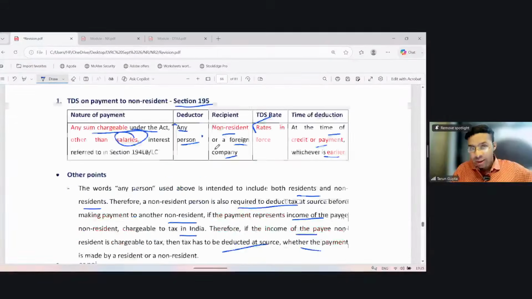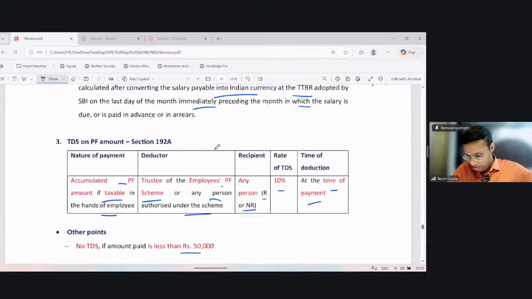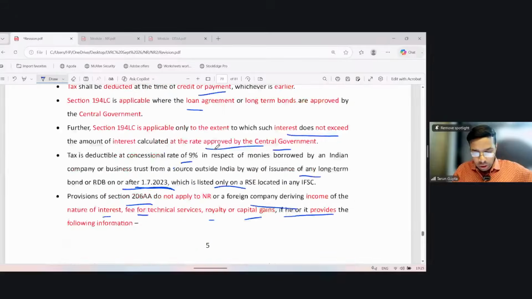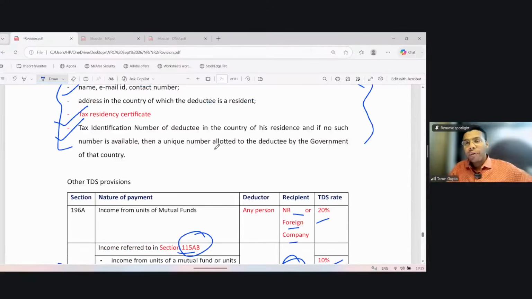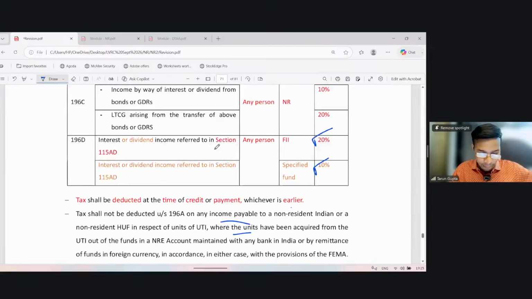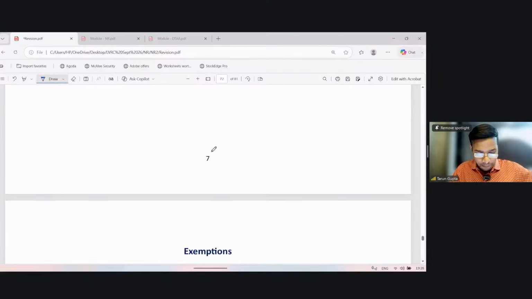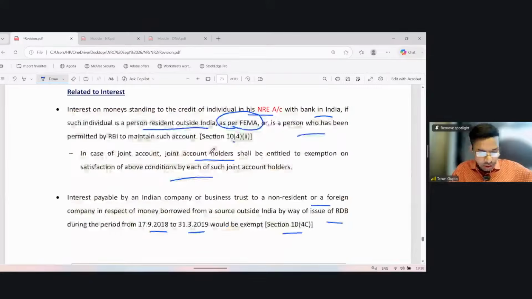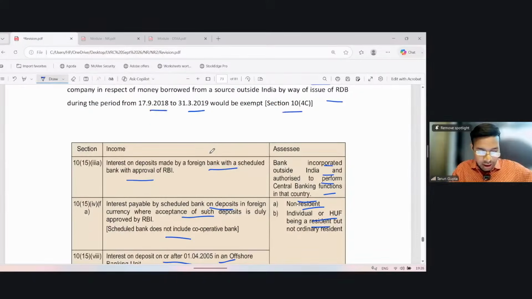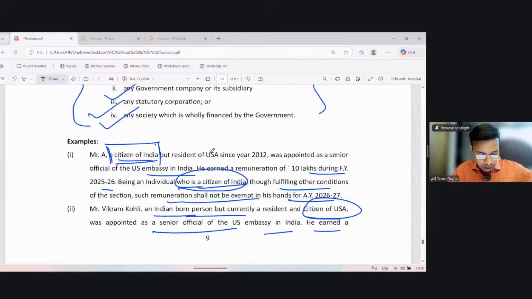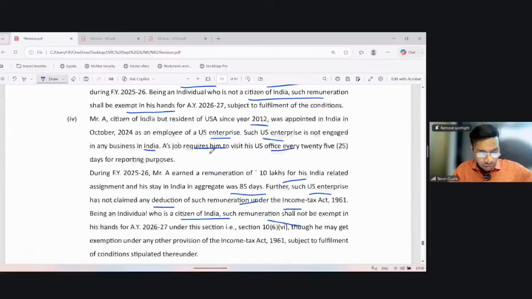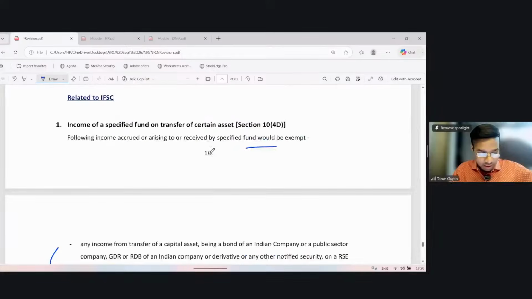Then we discussed the TDS, different TDS applicable in case of non-resident. The most important one is section 195. Then we discussed a lot of exemptions. First, we discussed general exemption applicable to interest. Then we discussed the exemption applicable in case of salaries. Then we discussed exemption applicable in case of IFSCs.